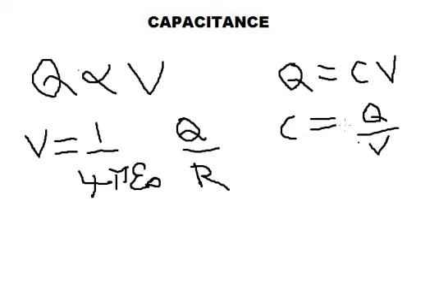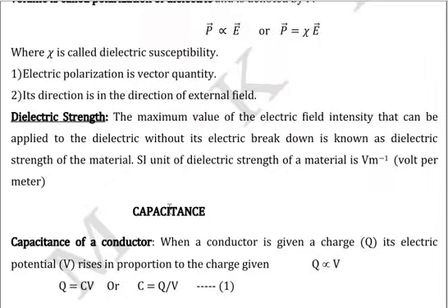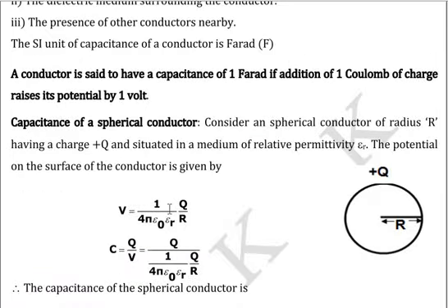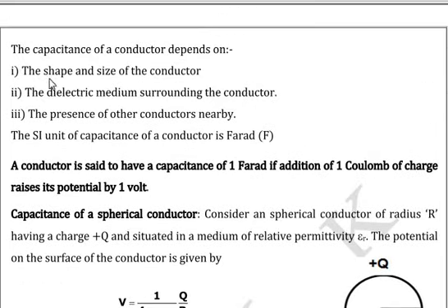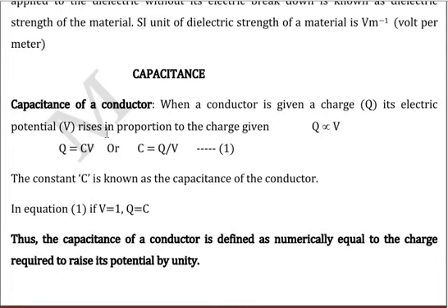I repeat, the capacitance of a conductor depends on three important factors: the shape and size of the conductor, the dielectric medium surrounding the conductor, and the presence of other conductors nearby. These three factors decide the capacitance of a conductor.